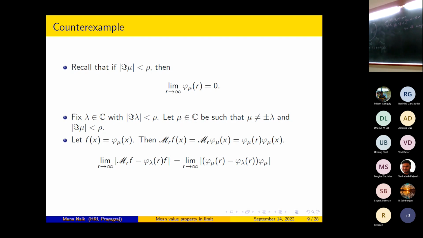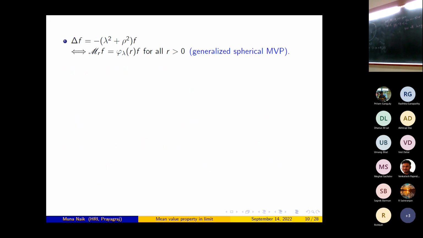But since the modulus of the imaginary part of mu is less than rho and the modulus of lambda is less than rho, this will go to 0 uniformly on compact subsets of X. Clearly, delta f is not equal to minus lambda squared plus rho squared f, because delta f is equal to minus mu squared plus rho squared f. But we have taken that mu is not equal to plus or minus lambda.